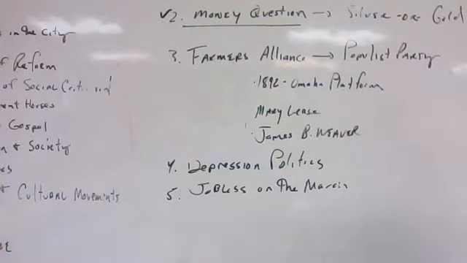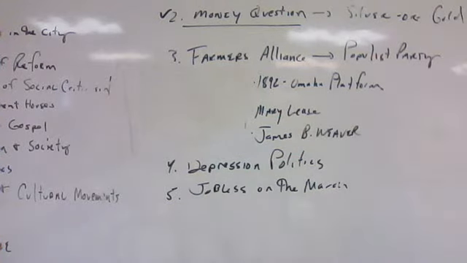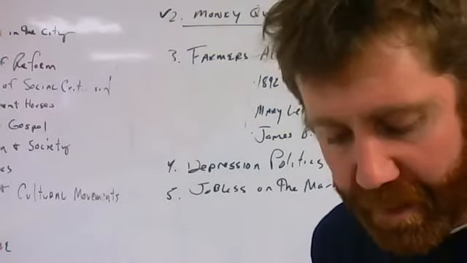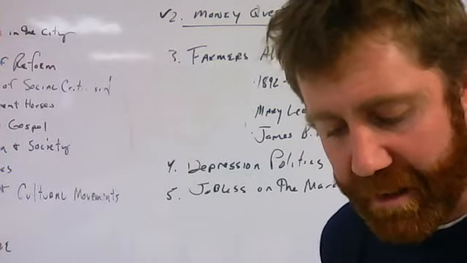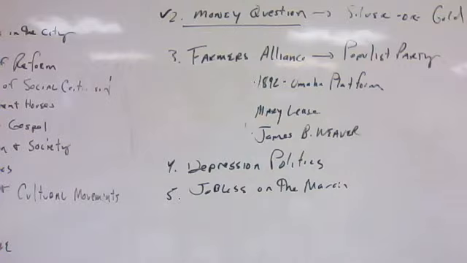Then we will focus our attention on one of the turning point elections in American history, the election of 1896, which pits William Jennings Bryan versus William McKinley, and is seen as American politics entering its fourth political system in its history. So let's get started with Depression politics.